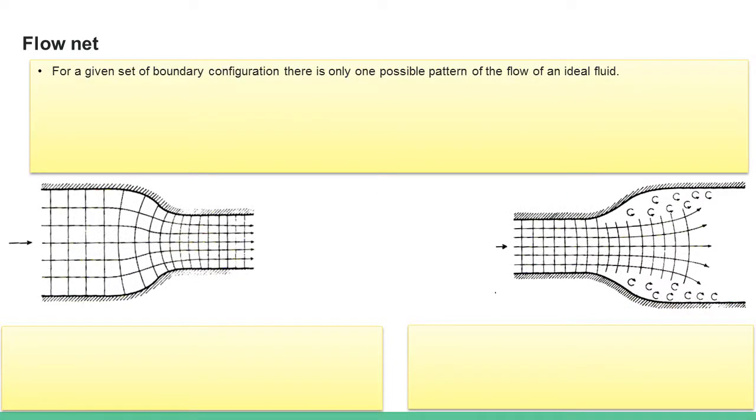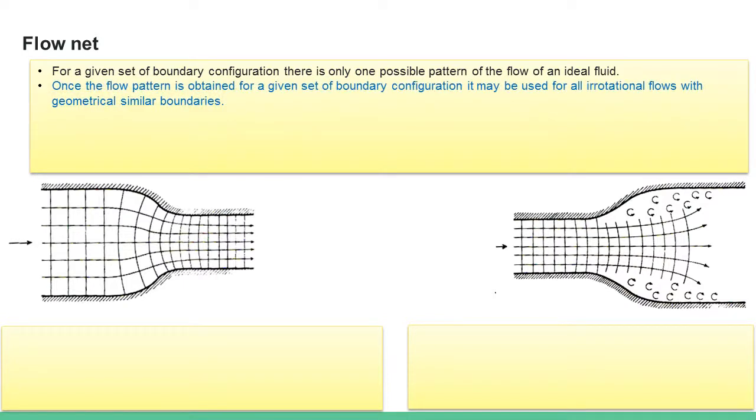Some of the important properties of flow nets are, for a given set of boundary configurations, there is one possible pattern of the flow of an ideal fluid. But in case of real fluids, you can't fix the pattern like you do for an ideal fluid. Once the flow pattern is obtained for a given set of boundary conditions or configuration, it may be used for all irrotational flow with similar geometric boundaries.